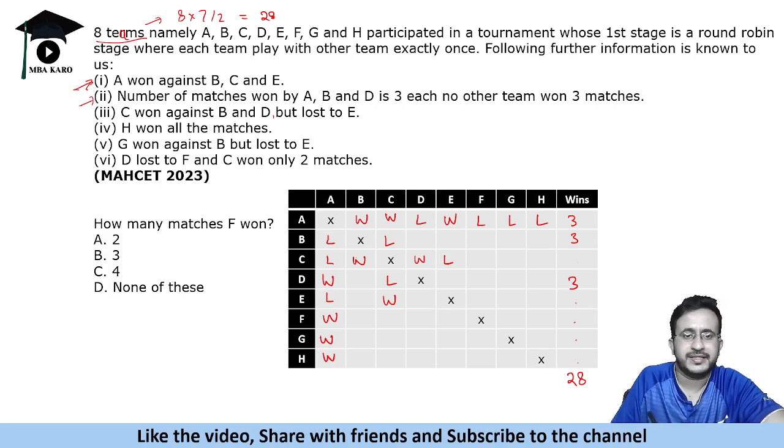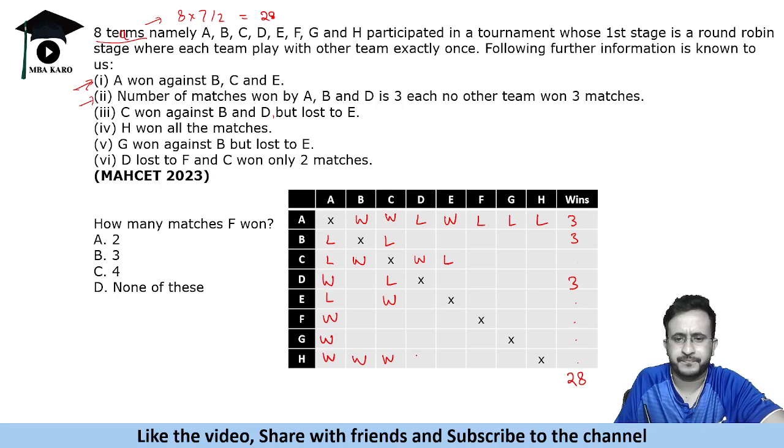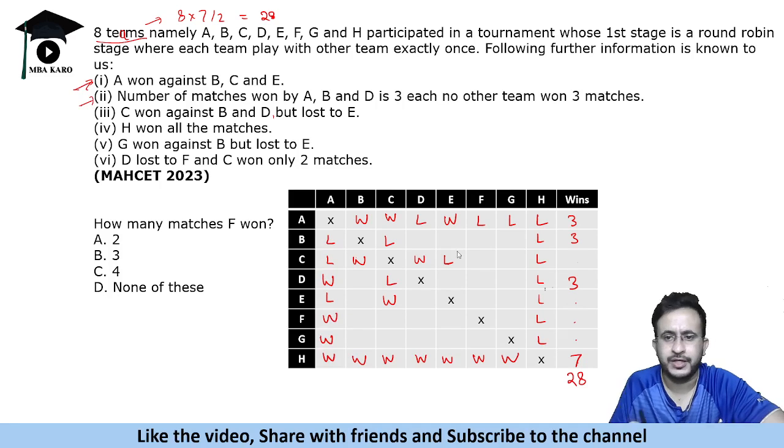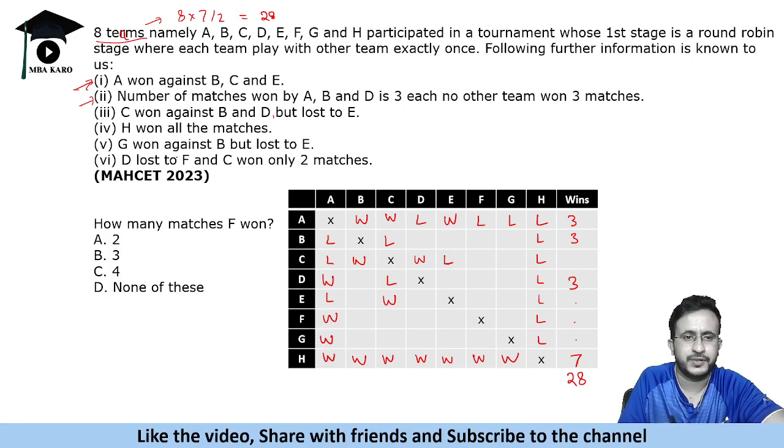Next condition says that H won all the matches. So simple to fill. H के सारे wins हो गए. So H will win 7 matches. Now if H wins all matches, so every team will lose against H. So H के 7 wins हो गए.